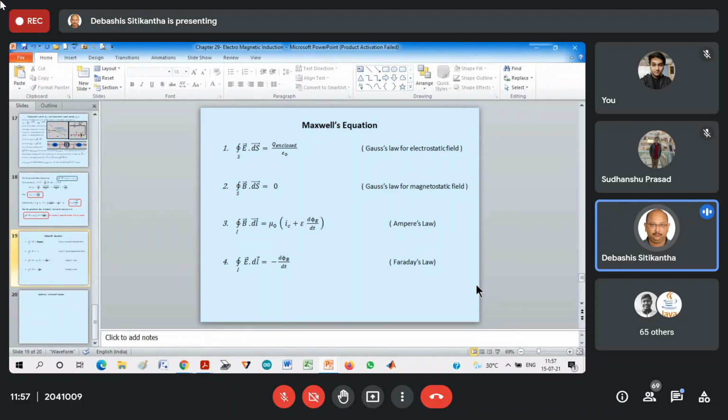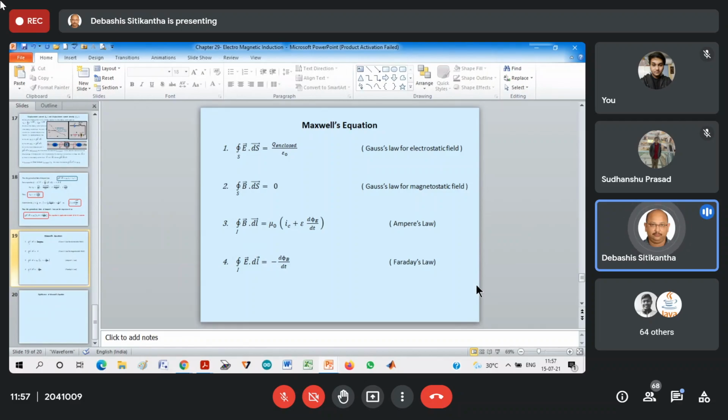Any development that is being done is based on these 4 laws. You can use these 4 laws to explain electromagnetic field theory, to learn about circuit theory, and to understand electromagnetic waves, microwaves, mobile waves. All these things can be explained only by means of these 4 laws.